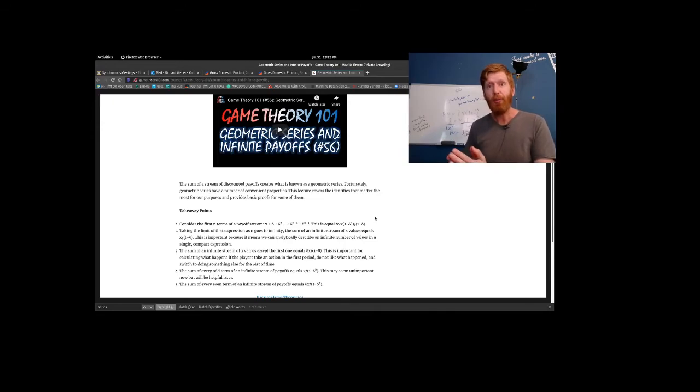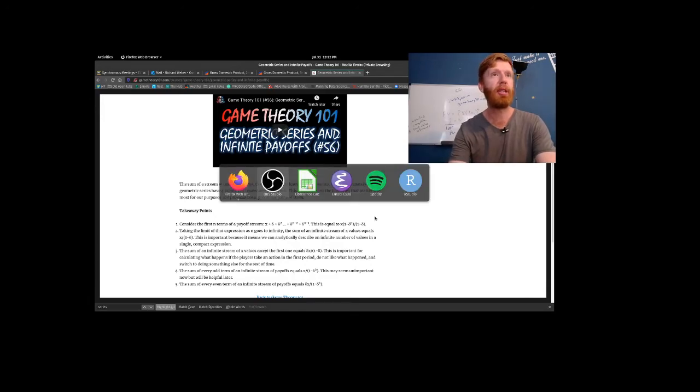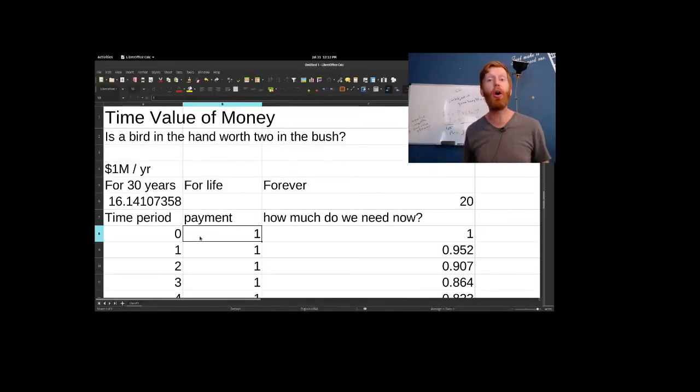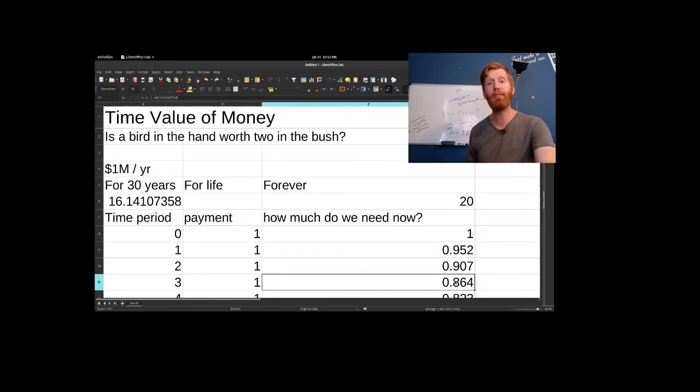So given that, we ask, how much should I be willing to pay for one share of Apple? Well, I have to ask, how much do I expect to get in terms of dividends? So maybe I expect something like this, where I get, say, $1 worth of dividends every year forever. Now, just to be lazy and not have to update the numbers, if I'm expecting some amount of money every year, I can use this time value of money math to discount money in the future, accounting for the fact that money in the future is just not worth as much as money now. I can't spend it now. I've got to wait for it.